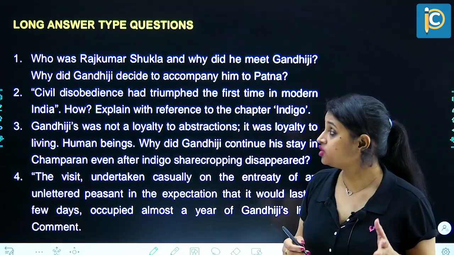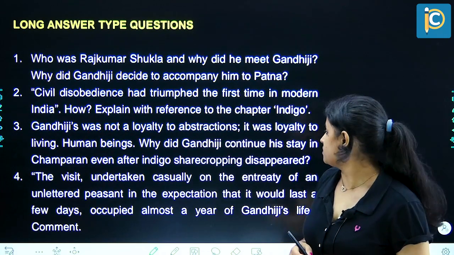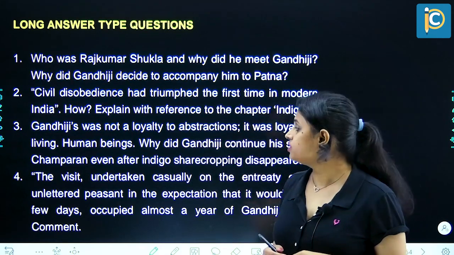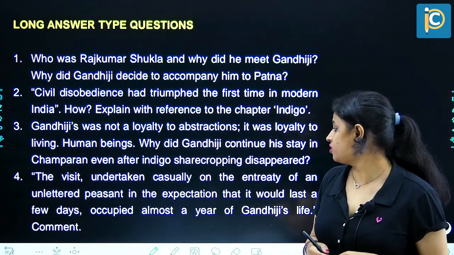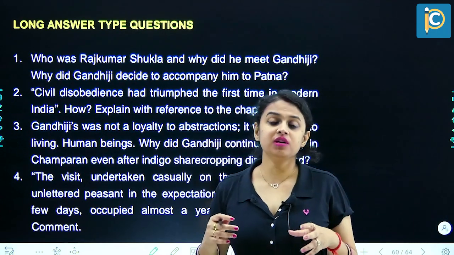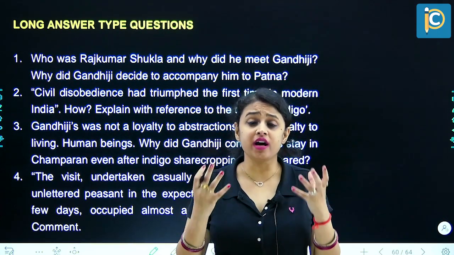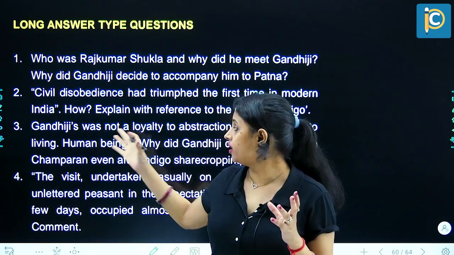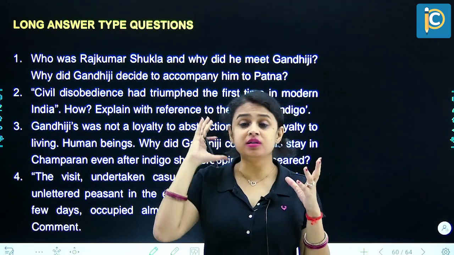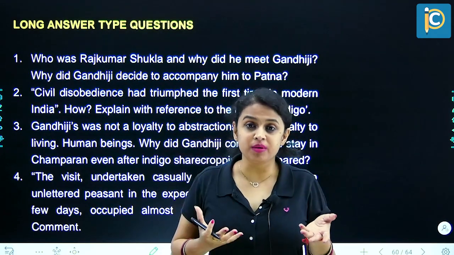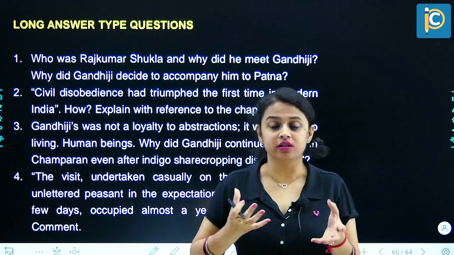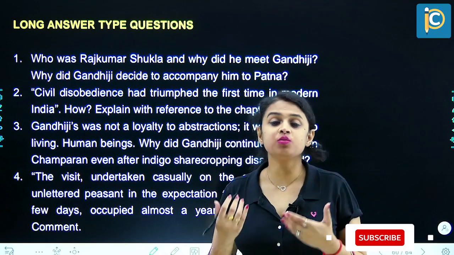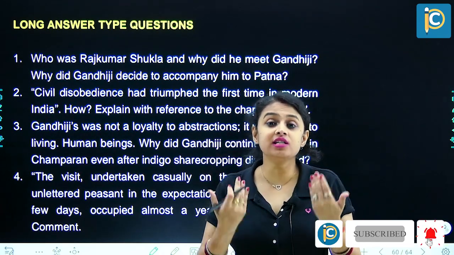Next question. Gandhiji's was not a loyalty to abstractions. It was loyalty to living human beings. Why did Gandhiji continue his stay in Champaran even after indigo sharecropping disappeared? So Mahatma Gandhi's way of politics shows that he was not just having a loyalty towards abstractions, that is, loyalty towards certain ideas which may not be implemented, but he was more practical. He wanted to address the smallest of the issues of millions of people, and that was his way of acting and devoting and giving his loyalty to the people.